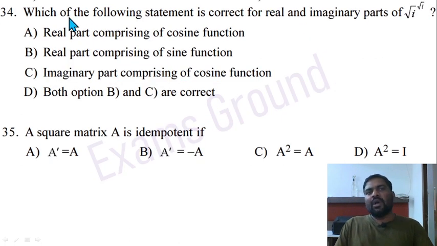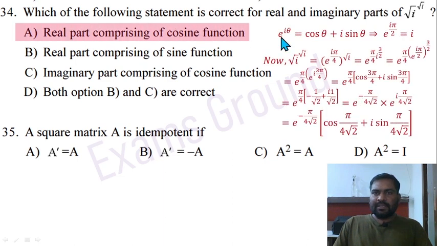Question 34. Which of the following statements is correct for the real and imaginary part of square root iota raised to power square root iota? Just solve it. e raised to power i theta equal to cos theta plus i sin theta. Put here theta value equal to pi by 2. Then cos pi by 2 equal to 0 and sin pi by 2 equal to 1. So e raised to power i pi by 2 equal to iota. Now put this in this expression and solve it.